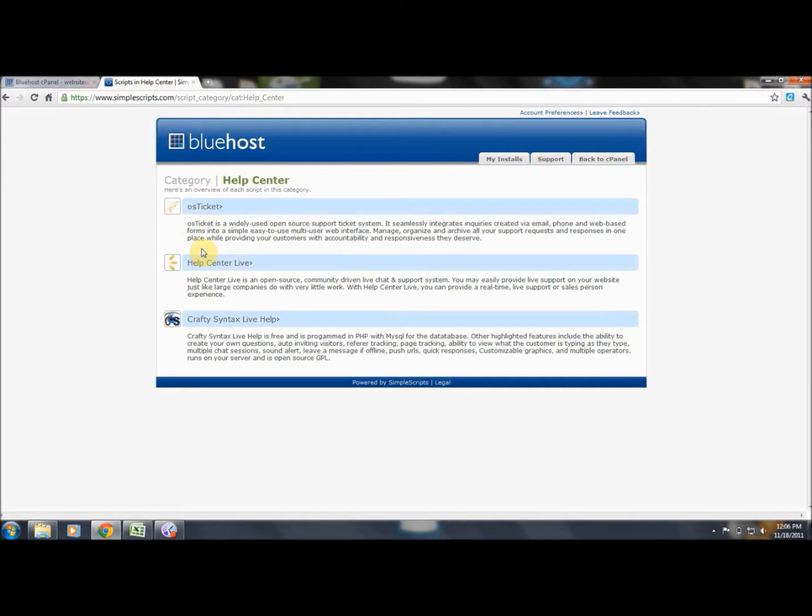Help Center Live. This is a great feature also, but just keep in mind, if I was a small business, I would seriously look at other alternatives, outsourcing that service to somebody else, because this can get really labor intensive. For instance, there's one particular lady who designs WordPress websites, and she has a flat fee, I think, of like $4.95 to do it. Her follow-up services she advertised for free, and